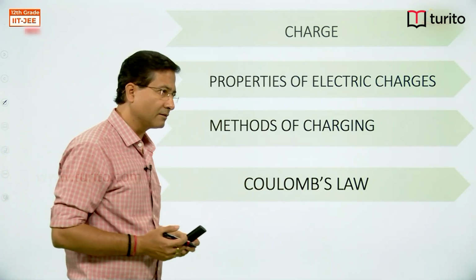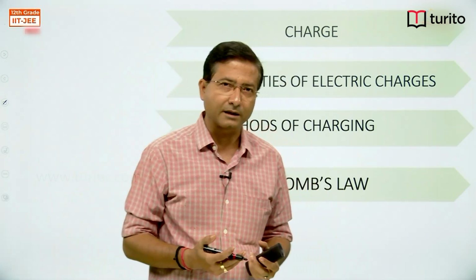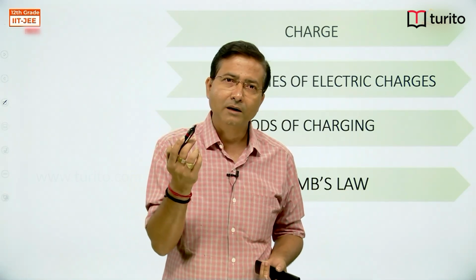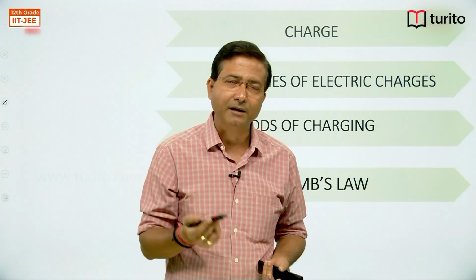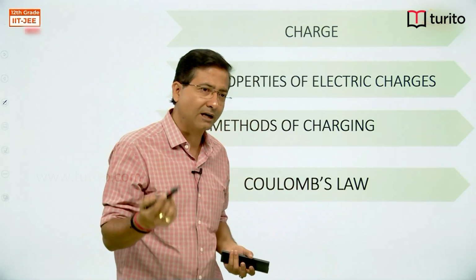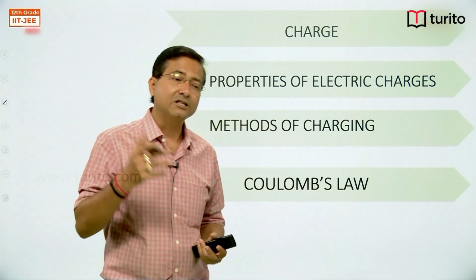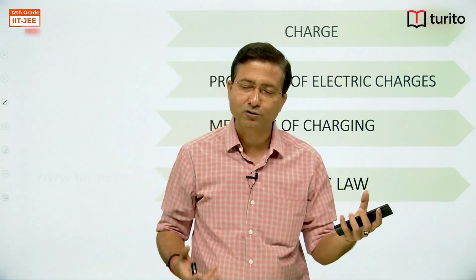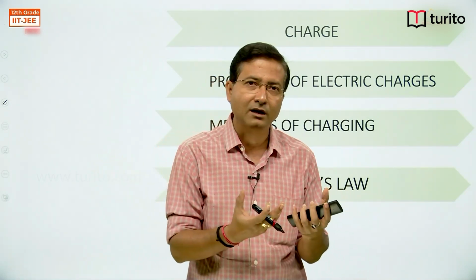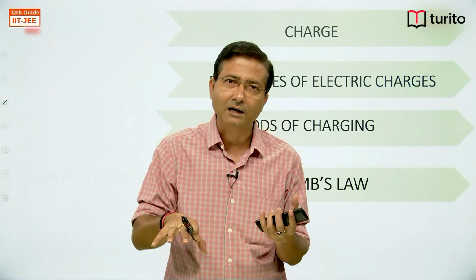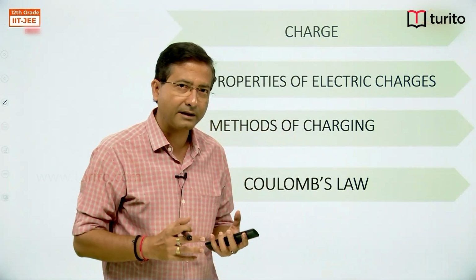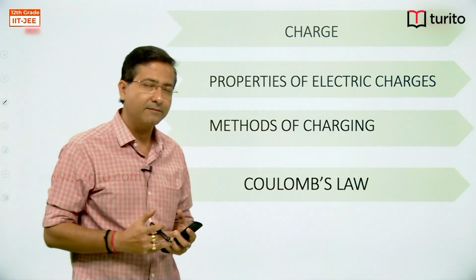Then we saw methods of charging, how we can charge any object. A simple observation: when you comb your hair, then that comb gets the ability to lift tiny particles, that means the comb gets charged. So by rubbing you can charge an object, by touching you can charge an object. If you have one conductor which is neutral and one conductor which is charged, when you bring the charged conductor and touch it to the neutral conductor, then some amount of charge from the charged object gets transferred to the neutral object, right? So by touching we can charge the object.